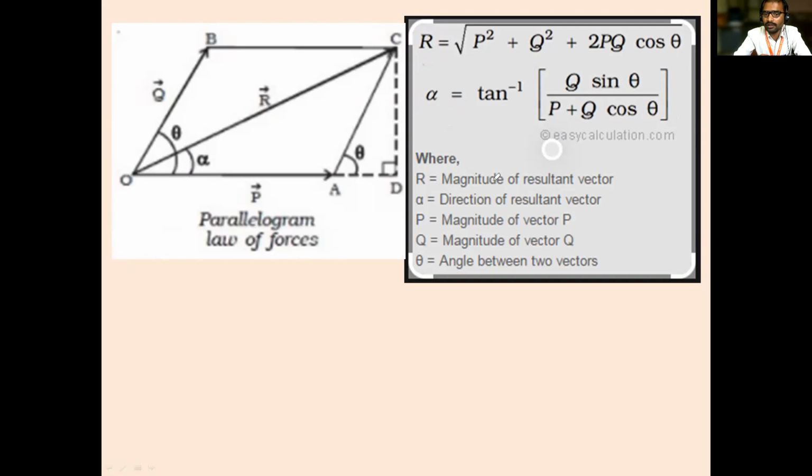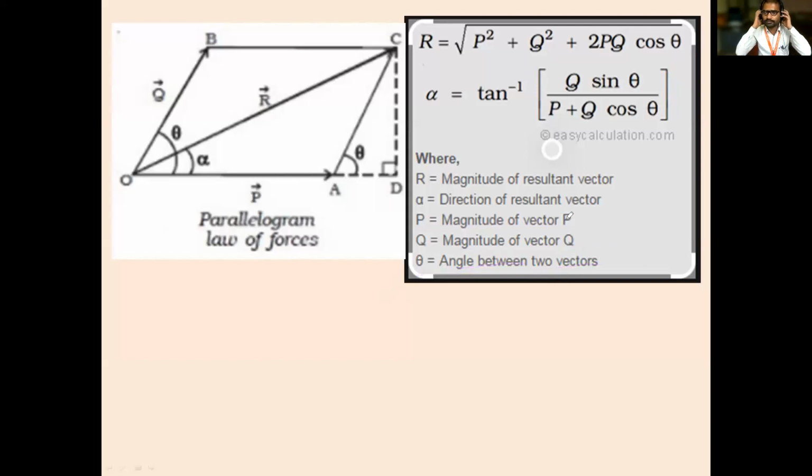Where R is the magnitude of the resultant, alpha is the direction of the resultant force, P is the magnitude of the force P, Q is the magnitude of the force Q, and theta is the angle between the two forces.